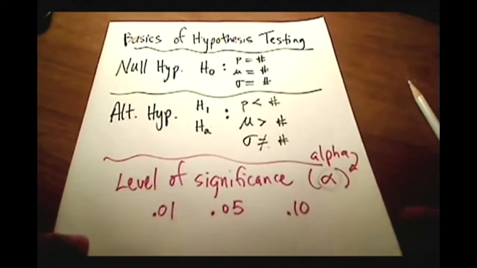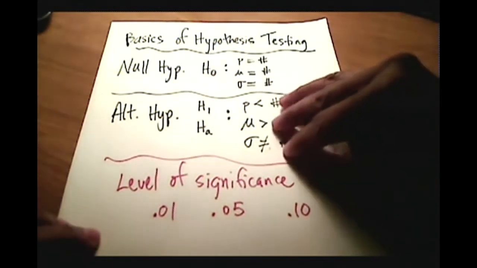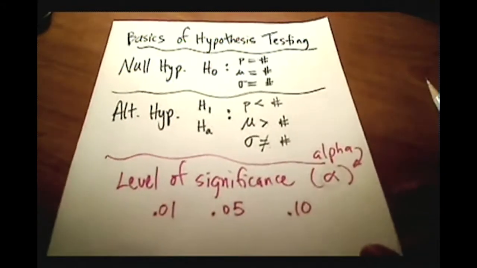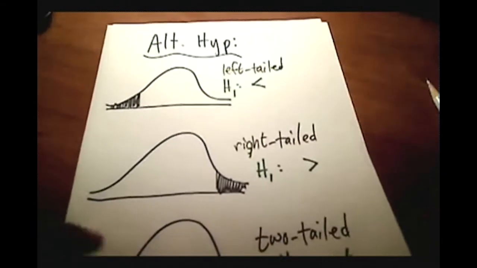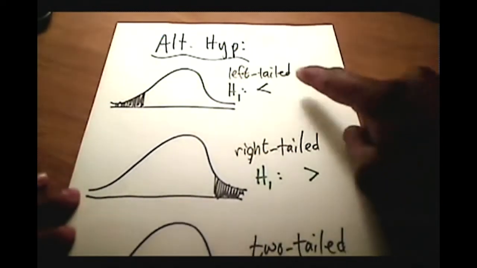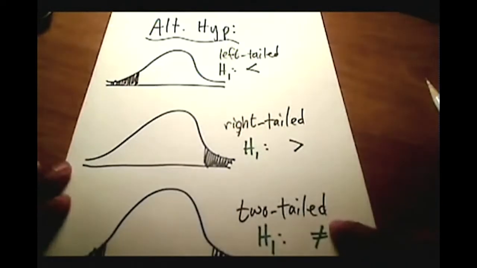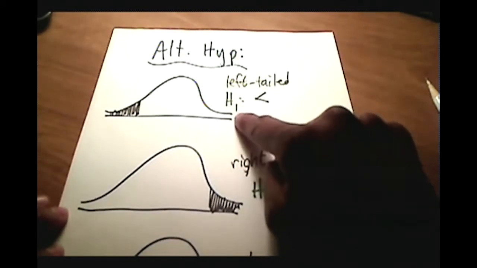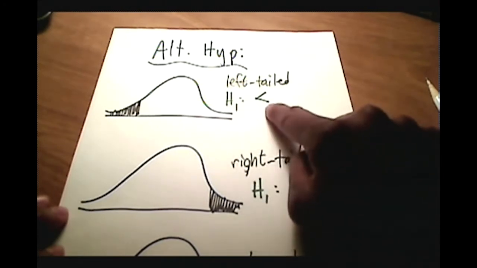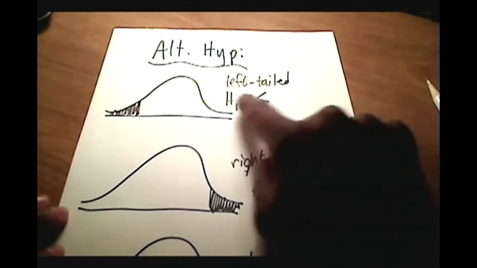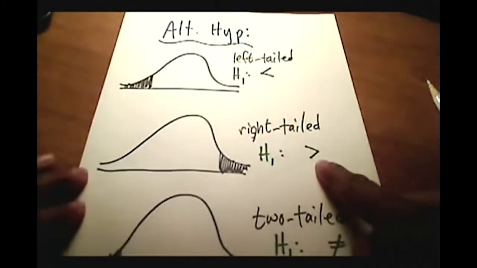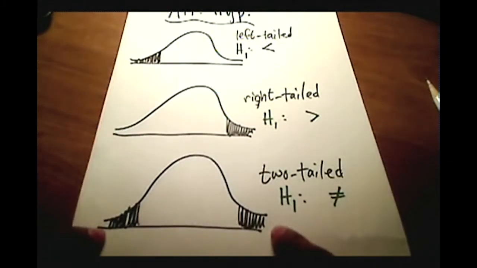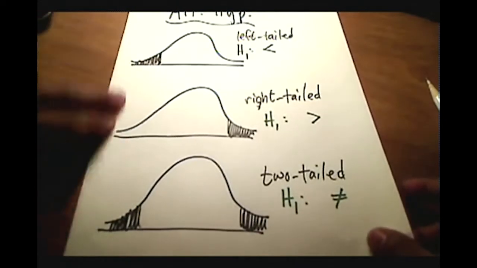Okay, the other thing I want to tell you about, and keep your eye on these three alternative hypotheses here, right? So less than, greater than, or not equal to, depending on what kind of a test we're talking about, you might have a left tail test, a right tail test, or a two tail test. And that all depends on the alternative hypothesis. So, right, I'm using H sub 1 as my alternative hypothesis notation here. But if the alternative hypothesis is less than, we have a left tail test. If it's greater than, we have a right tail test. Or if it's not equal to, we have a two tail test. So that is also important and significant here.